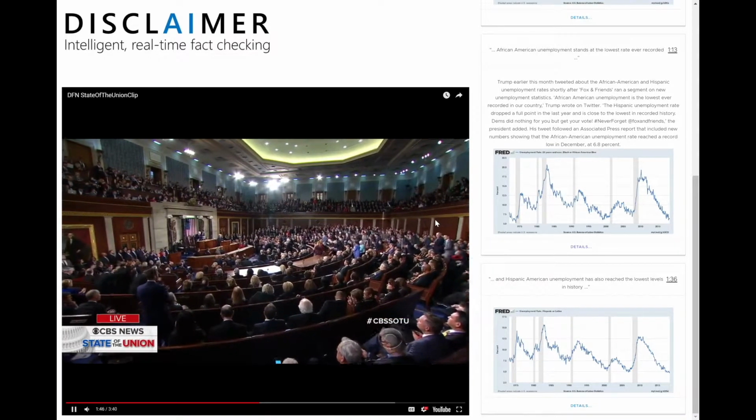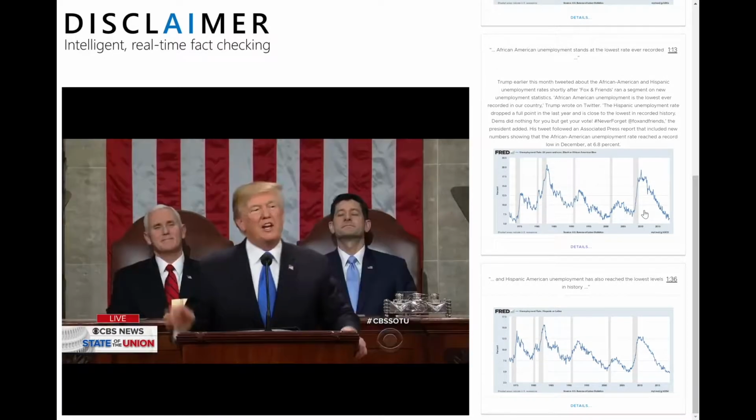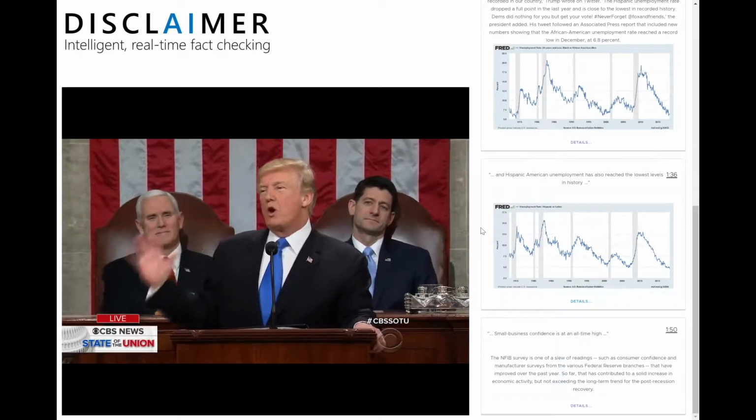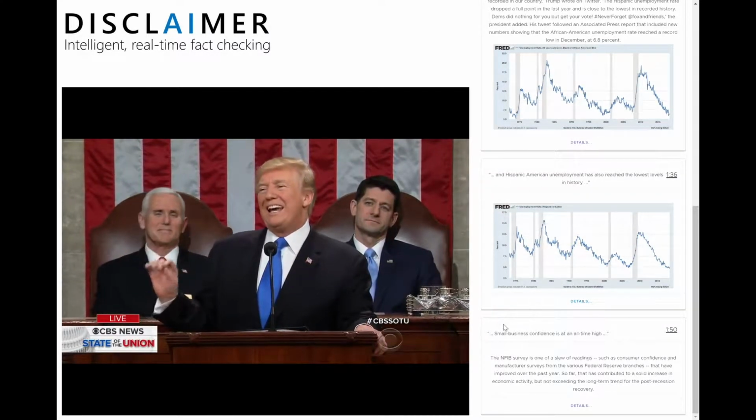We also are querying for graphs and charts. Confidence is at an all-time high. The stock market has smashed one record after another, gaining.